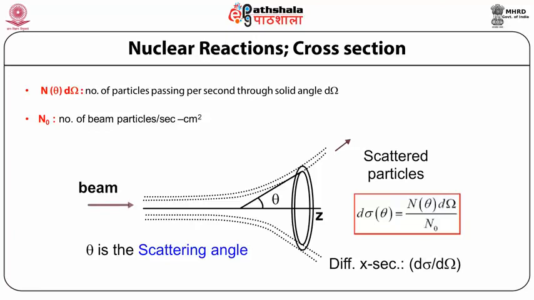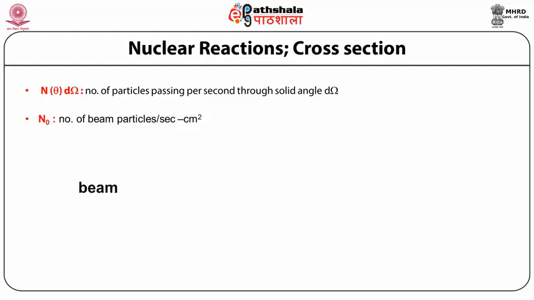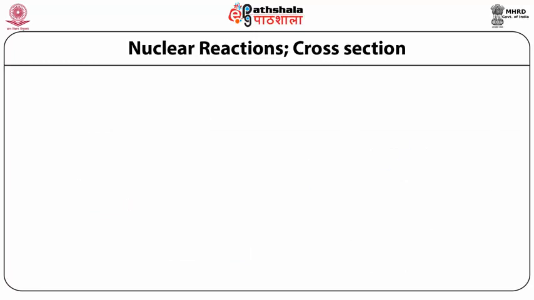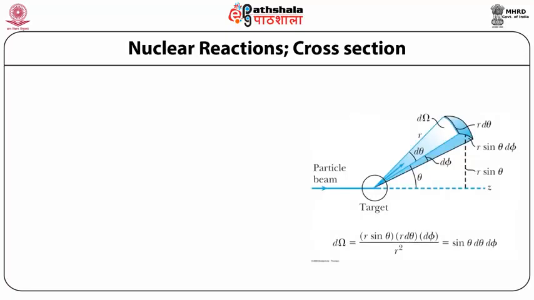So differential cross section is defined as d sigma over d omega, that is, the cross section per unit solid angle is called differential cross section. Nuclear reaction cross section. Now in addition to the differential scattering cross section, we may be interested in two other kinds of cross section. One is called total cross section.